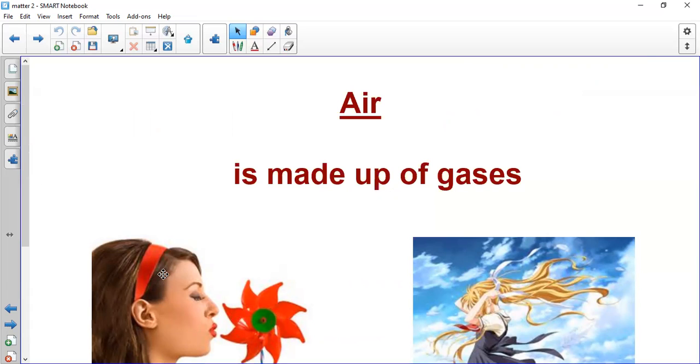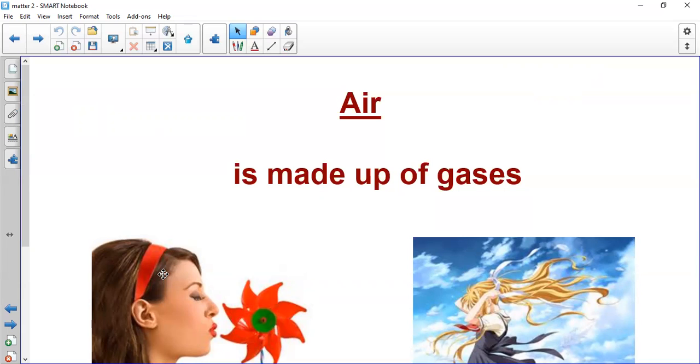We have gases inside our bodies because we are breathing air. We are breathing oxygen, and oxygen is a gas, okay, grade 2? So gas fills all the space of its container, and air is made up of gases.